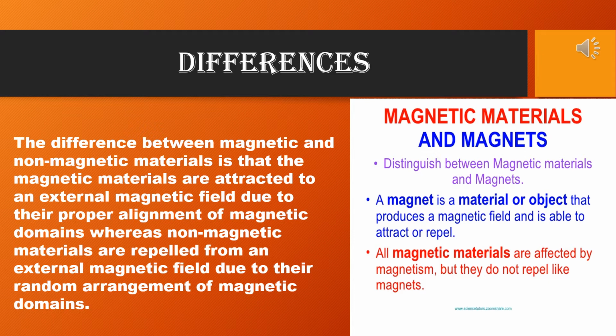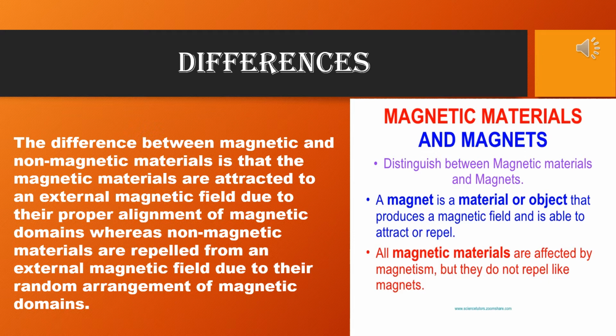Now, what is the difference between magnetic substances and a magnet? Magnetic substances have no such attractive property, but they can be attracted by a magnet. And a magnet attracts iron, nickel, cobalt, etc. A magnetic substance has no directive property, but when a freely suspended magnet comes to rest along the north-south direction, it shows directive property.